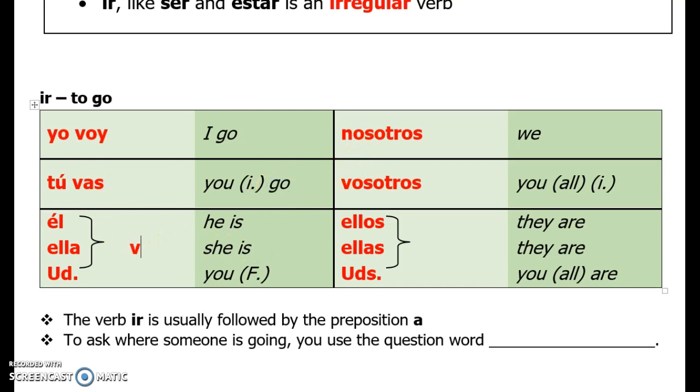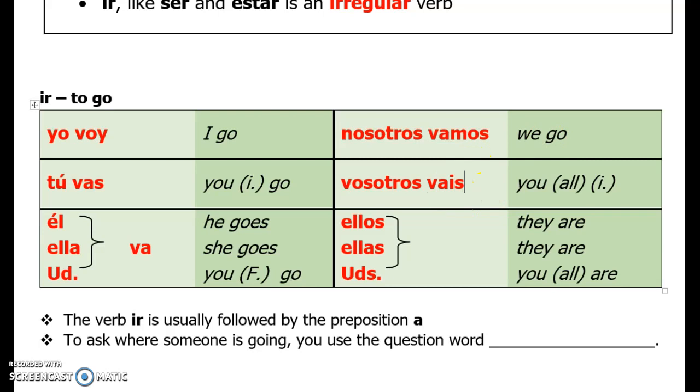Usted va. He, not is. Why do I have that there? We can get rid of that. I thought I deleted all that stuff, and clearly I did not. But that's okay. So we're going to say he goes, or she goes, or you in the formal form go. All right, let's go over to this side. Fun one. Vamos. It's where we get the English expression vamos from. If you ever heard the expression vamos, we go.